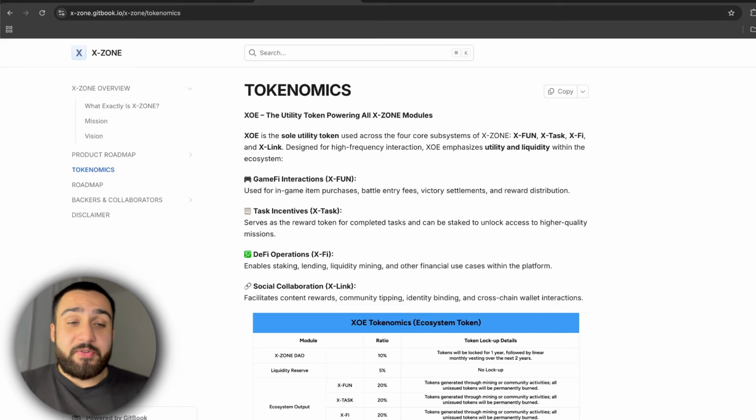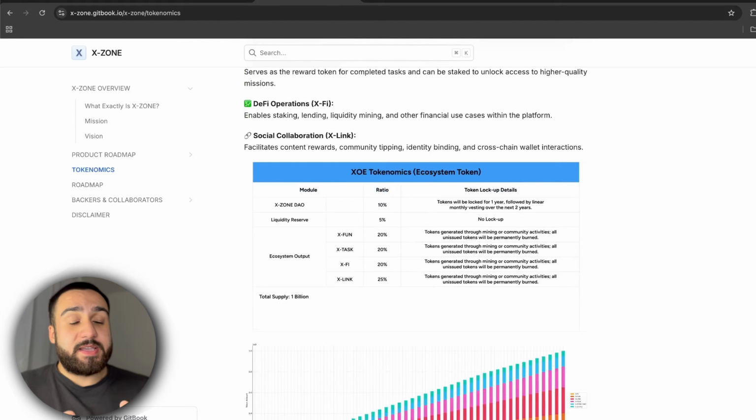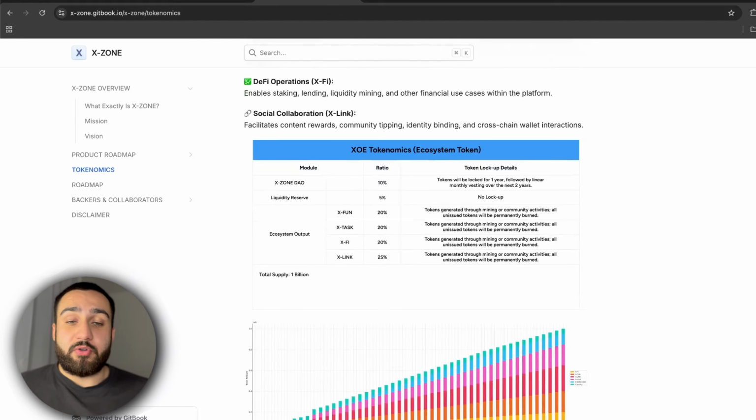And in the white paper we can see the tokenomics for XZone. By scrolling down we can see everything about this big explanation, and right here this blue chart shows exactly the tokenomics, or let's say the ecosystem of this token. You can see the total supply is 1 billion. 10% is going to go to XZone DAO, 5% for the liquidity reserve, and for ecosystem output, or for X Farm, X Task, X Fee, and X Link, it is going to be about 85%, which is really good economics.